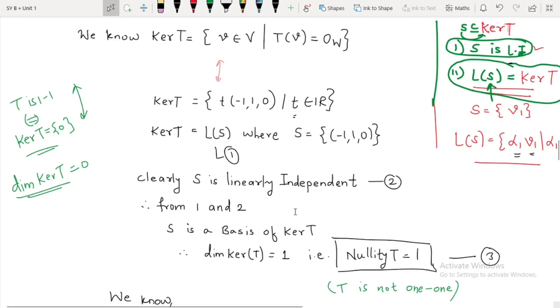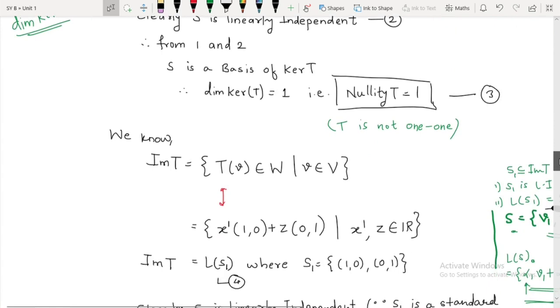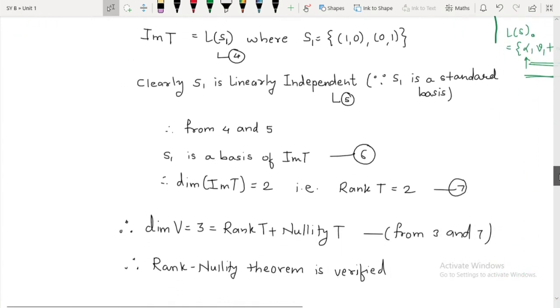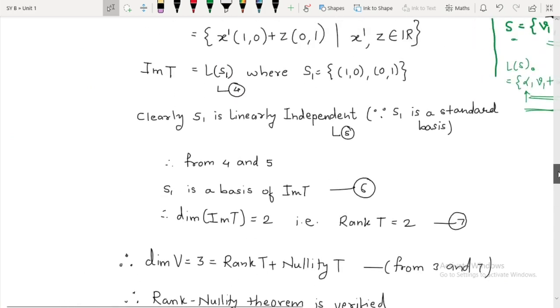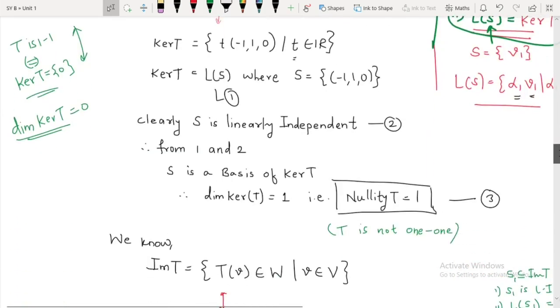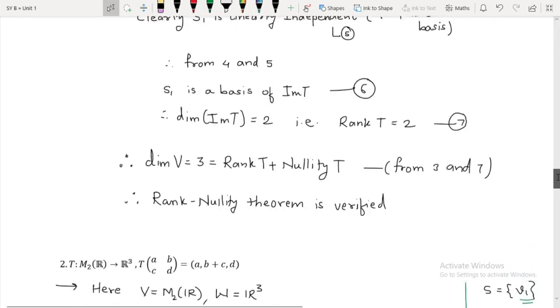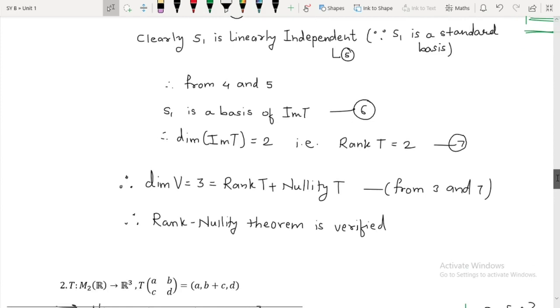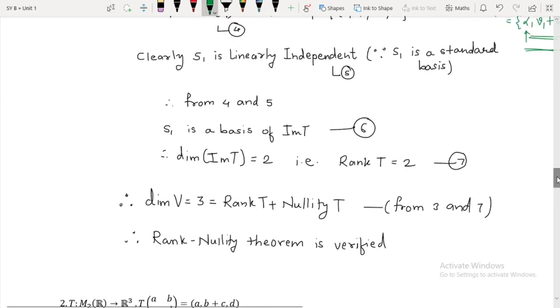Now let us see what the image of T is. If the image of T is entirely equal to the codomain, then we will say that T is onto also. Before that, let us see our codomain of the linear transformation. It is R2. So if the image of T is equal to R2, then we can say that T is onto. You can easily see that the dimension of image of T is 2, and the dimension of R2 is also 2.